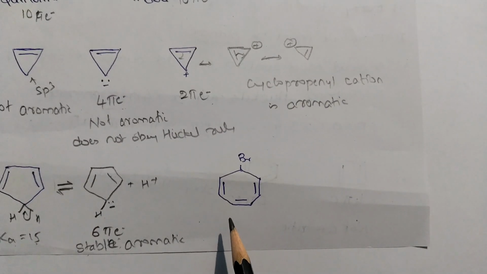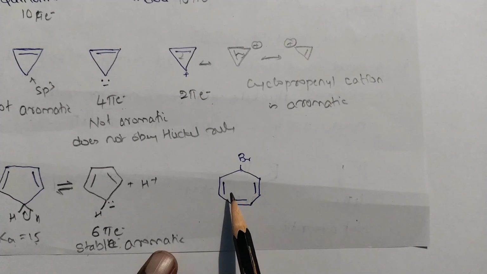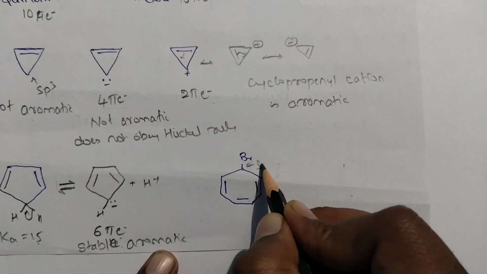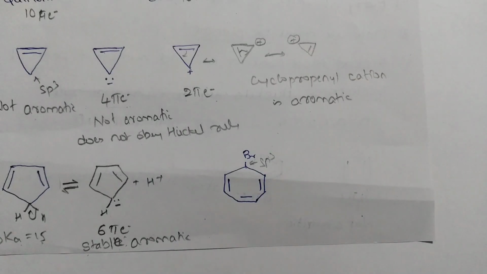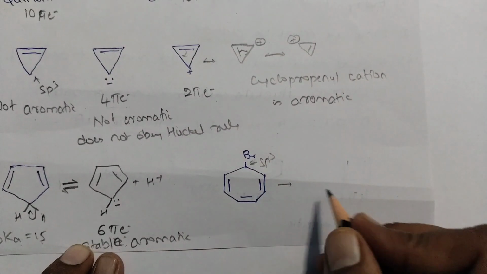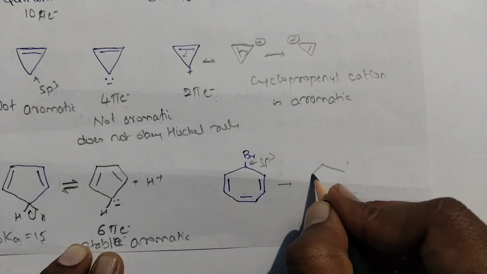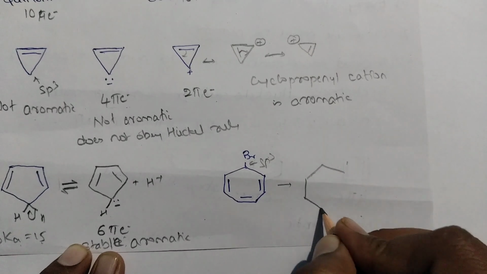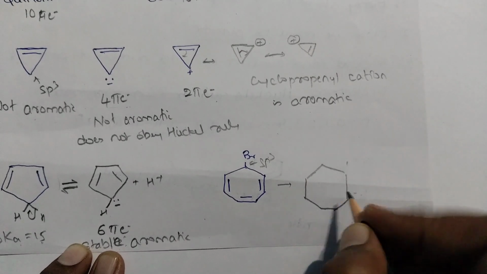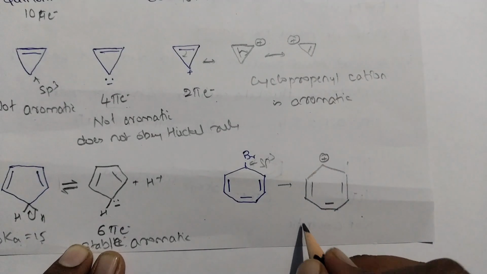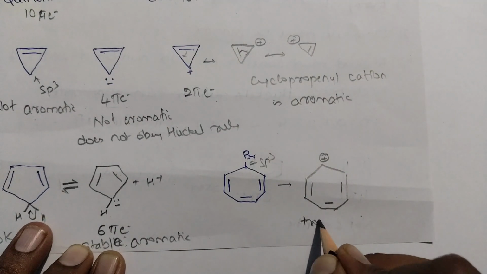The next example is cycloheptatrienyl bromide. This is also not aromatic because this carbon is sp3. This is in the covalent form. When you get the ionic form, this is called the tropylium cation.